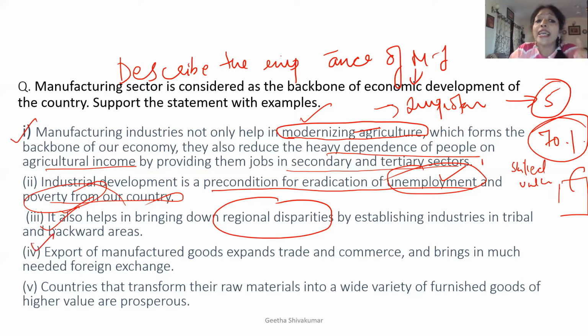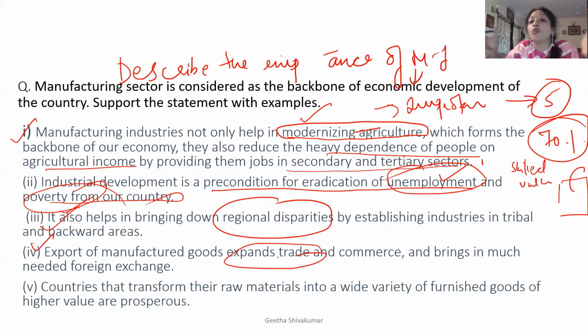Fourth point, export of manufacturing goods. When n number of industries have been set up, what is now happening after self-consumption? What are we going to do? We are going to export the goods. So when I am exporting the goods, what is happening? I am expanding my trade.